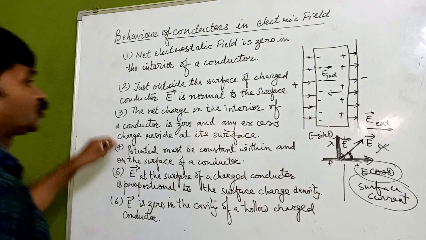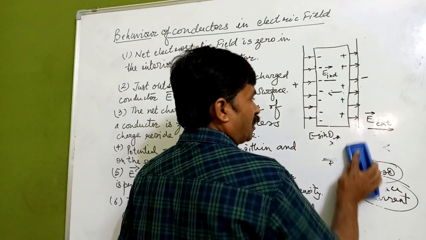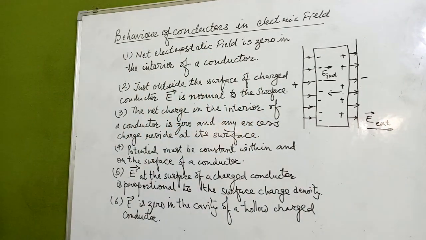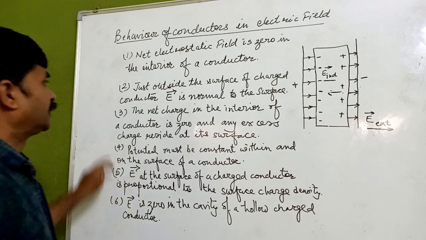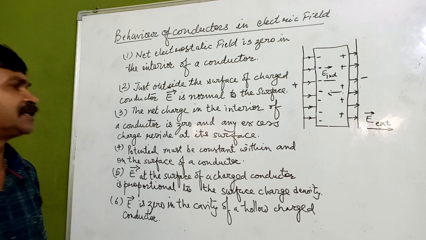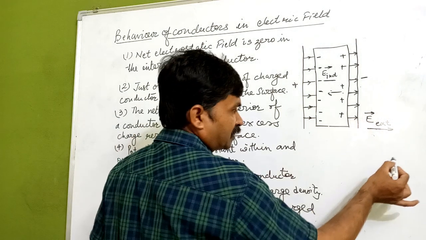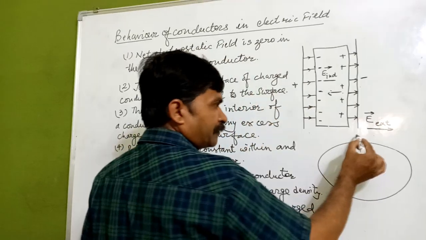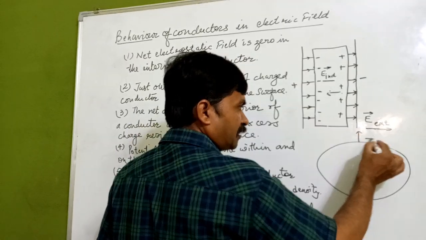Now, if we go through the next point, the net charge in the interior of a conductor is 0 and any excess charge resides at its surface. Now we are assuming a conductor like this. If electric field is there, means charge is there.